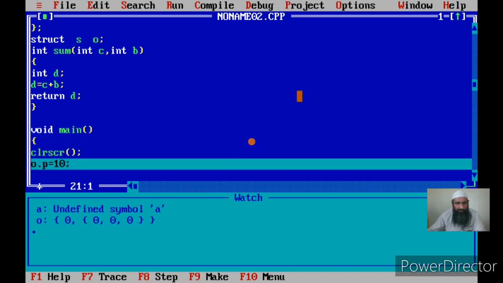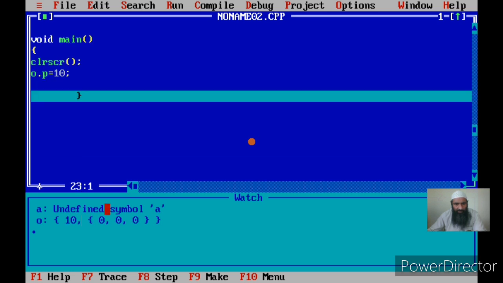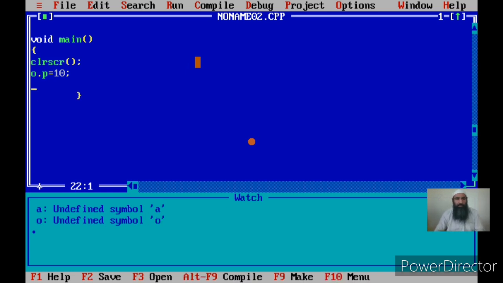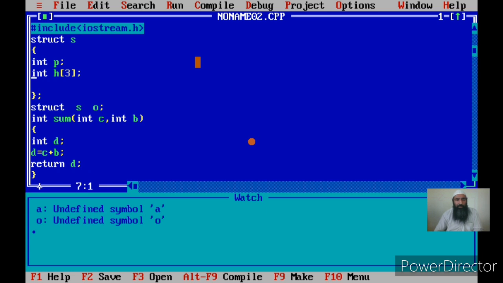Now if you see here, I say O.P is equal to 10. That means O.P is the first member. Now if you see, this member has changed to 10. This is a clear indication that I have written into that memory whose name is P, but the name of that memory is actually O.P.